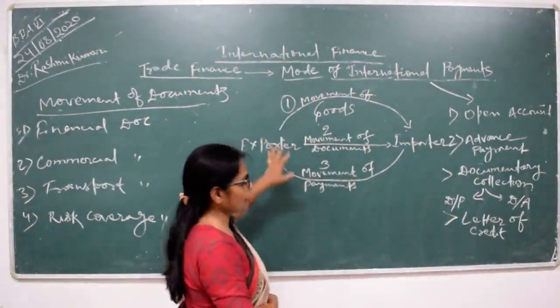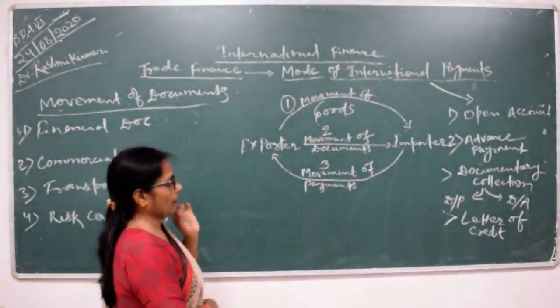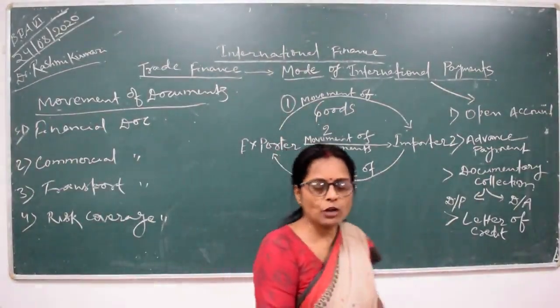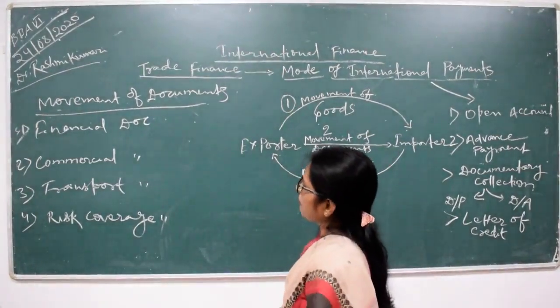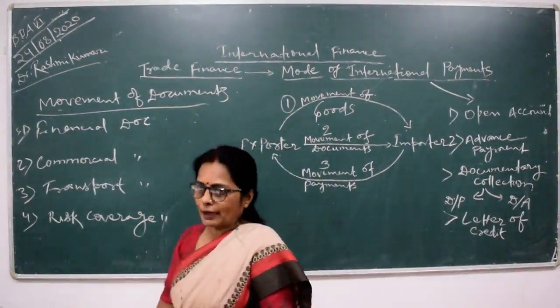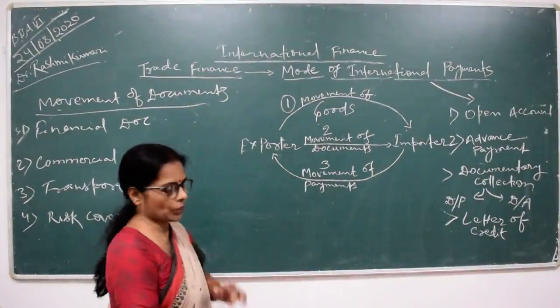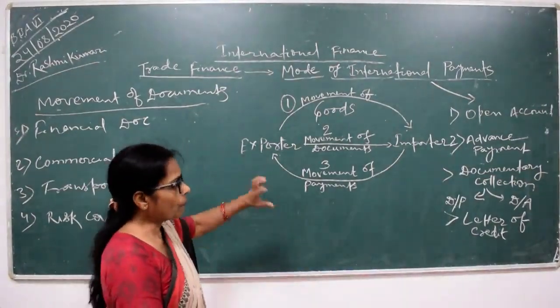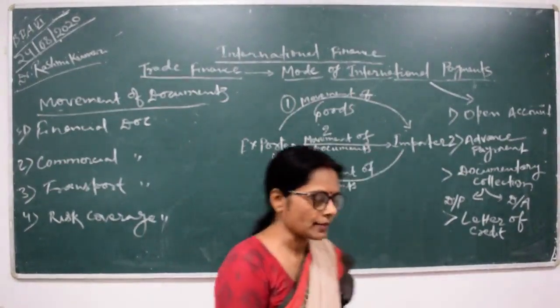In this respect, certain bills of lading, invoices, bills of exchange, etc. are prepared by the exporter, by the carrier, by the importer. So at what level, what type of bills are prepared is essential to discuss.